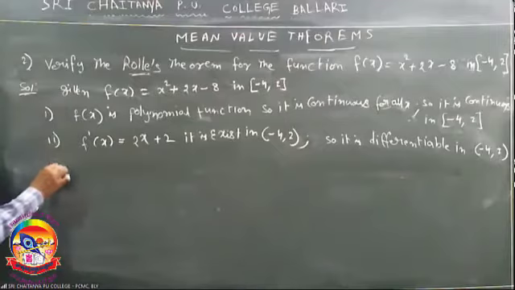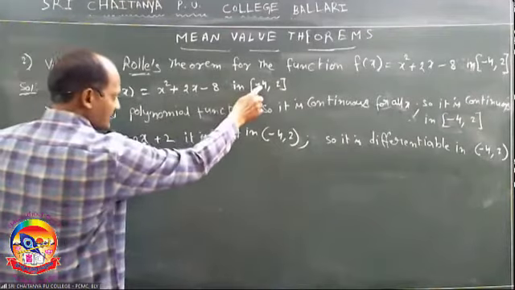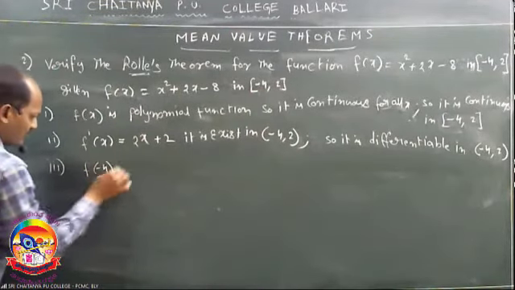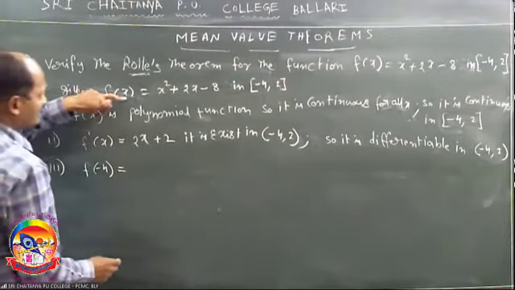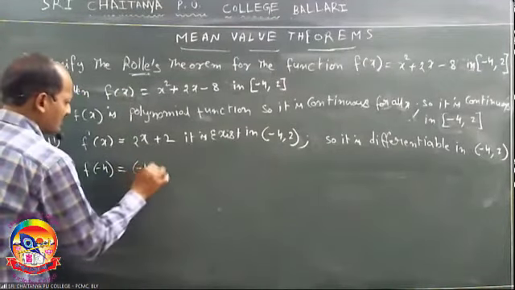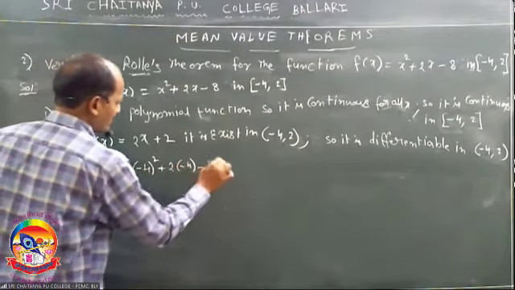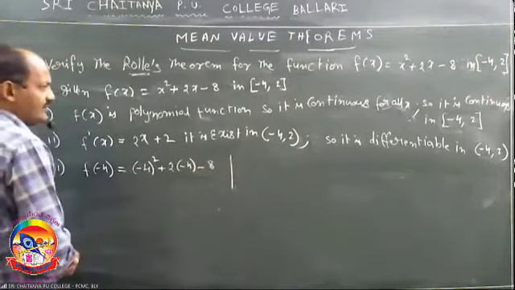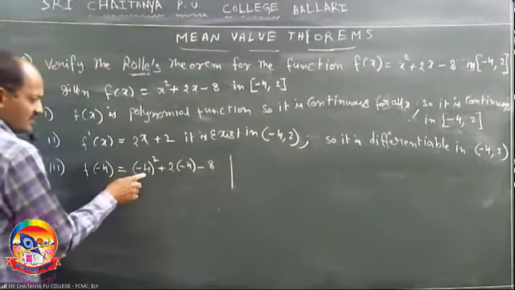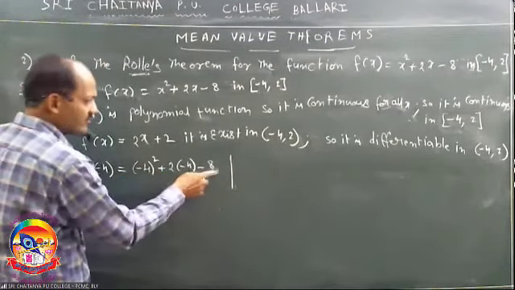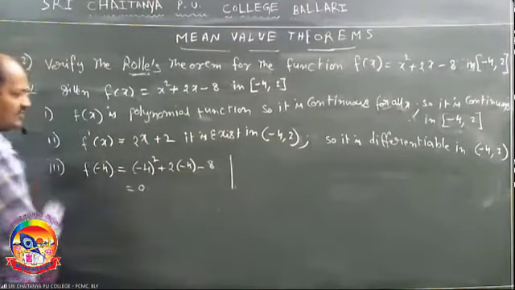Third one, f of a is equal to f of b. What is the a value? Minus 4. b value 2. How to find f of minus 4? f of minus 4 is equal to minus 4 whole square plus 2 into minus 4 minus 8. Okay? It is 16, 16 minus 8 minus 8. So value 0.